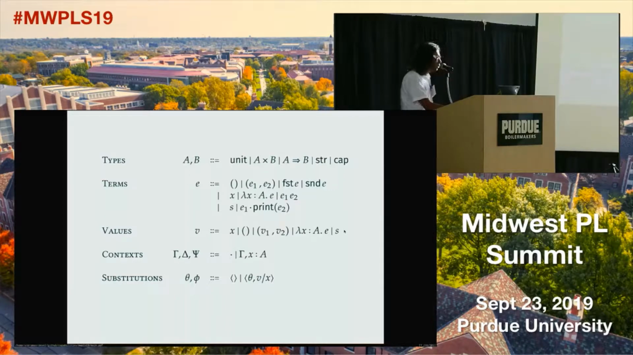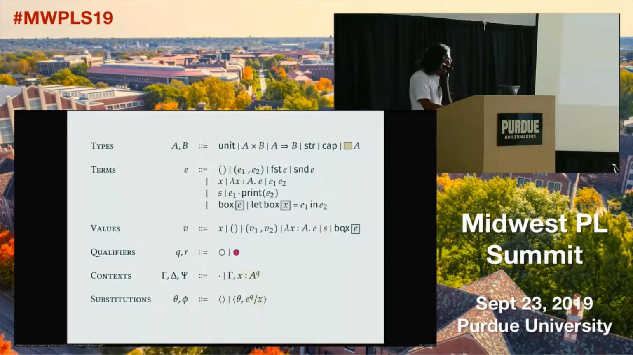We will extend this grammar with the following. I add a new type called box of A, which says that A is pure. The box has an introduction form and an elimination form. A boxed expression is a value. And I also have to distinguish between pure and impure values or expressions in my context. So variables in the context will take a qualifier where the red thing means that it's impure and the blue thing means that it's pure.